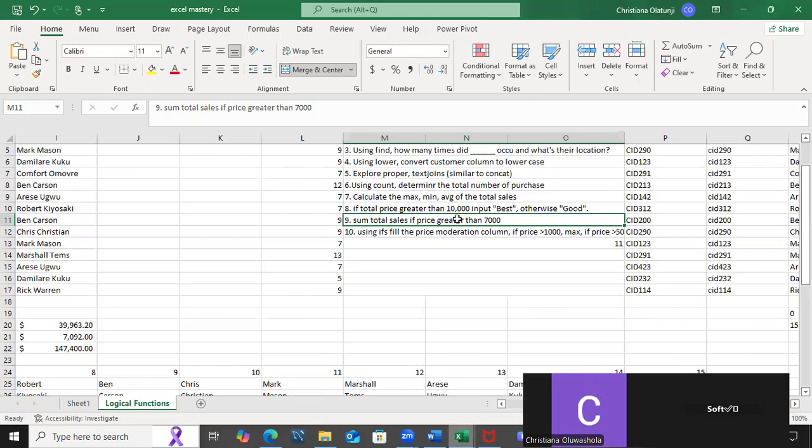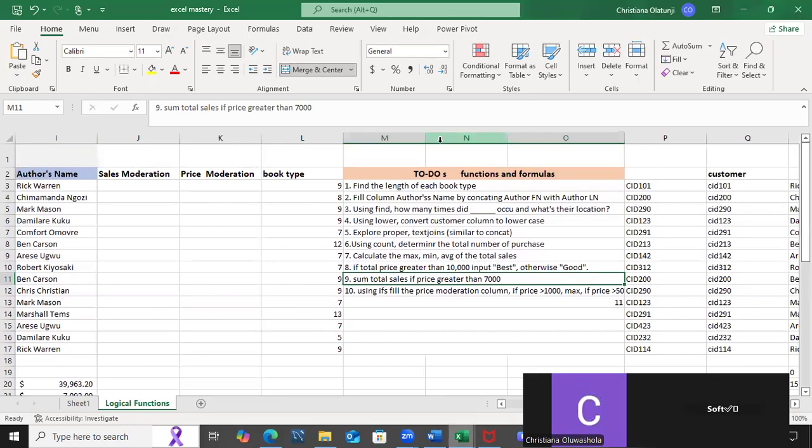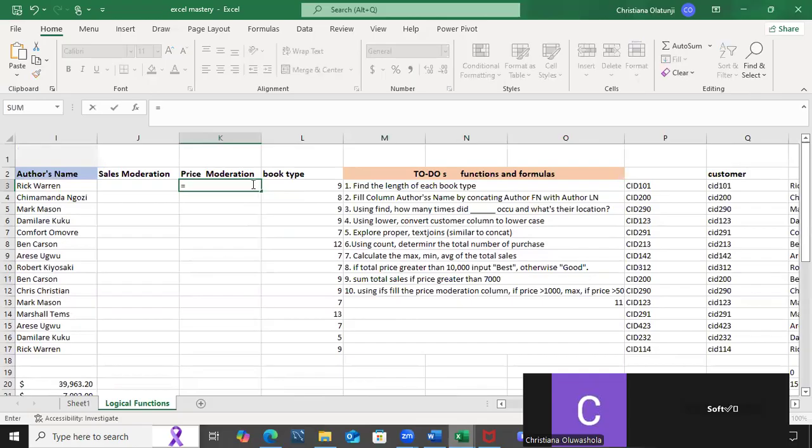You're telling the system what to do if a condition is met and what to do if the condition is not met. Oh, where do we do that? So that should be sales moderation, right? If total price is greater than 10,000, price moderation. So we would have the same way, like I said, each function depicts its name.